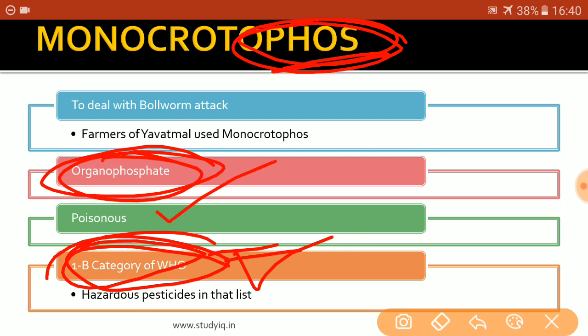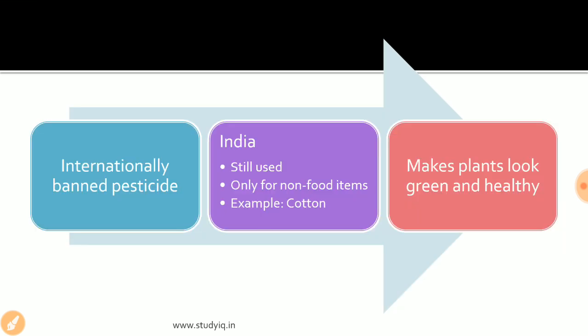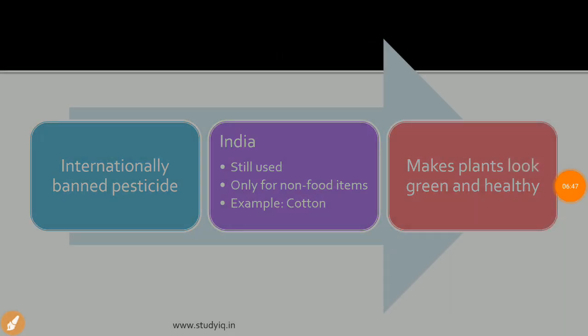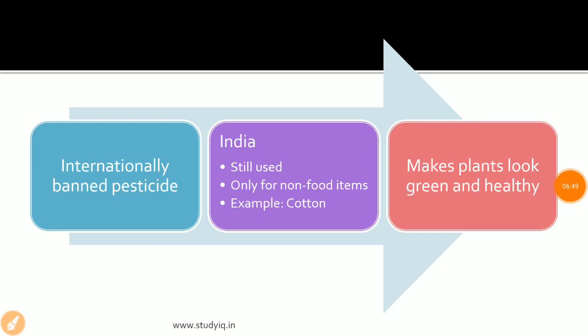Now, as I told you, it has been banned internationally and it is not used by the international community, but today in India, it is still in use. The Indian government has passed guidelines that it won't be used for food items, but its use is permitted for non-food items like cotton. And it has been found in the preliminary investigation report that exposure to Monocrotophos led to the death of the farmers in the Yavatmal region of Maharashtra.